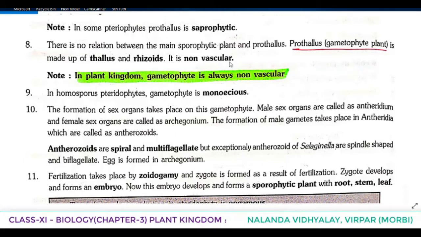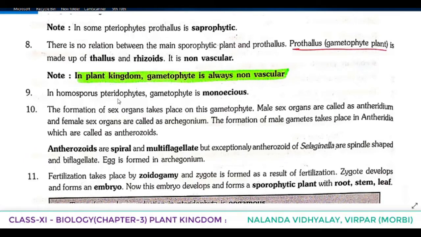Prothallus, that is the gametophyte plant, is made up of thallus and rhizoids. It is non-vascular. So as compared to sporophyte, this gametophyte is non-vascular. It does not have vascular tissue. In plant kingdom, gametophyte is always non-vascular. It's a very important point. In plant kingdom, gametophyte is always non-vascular.